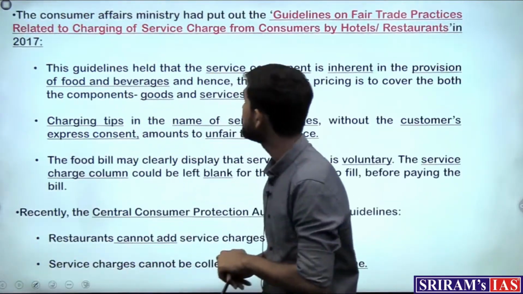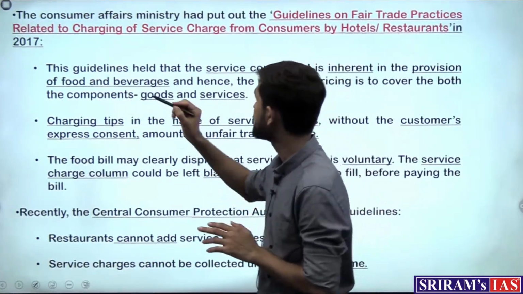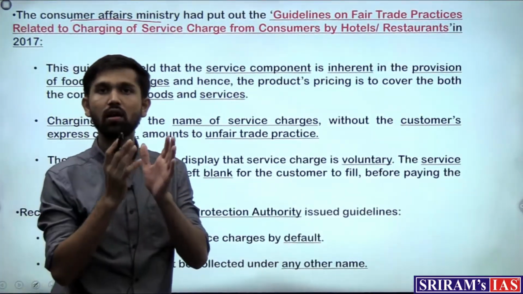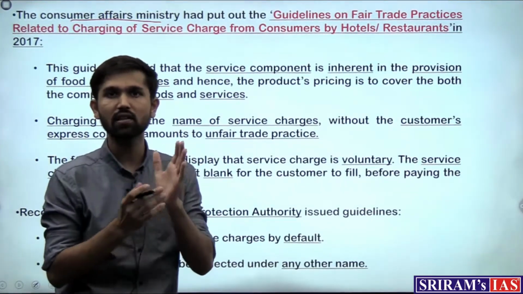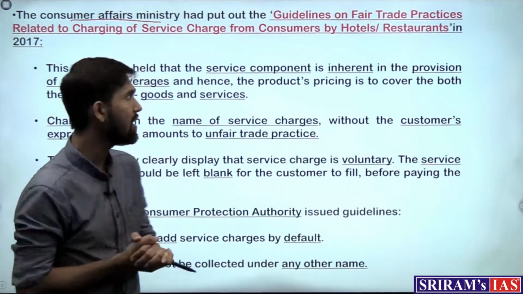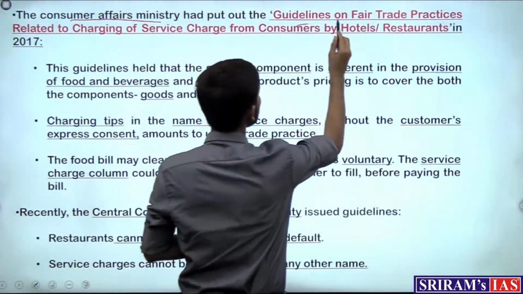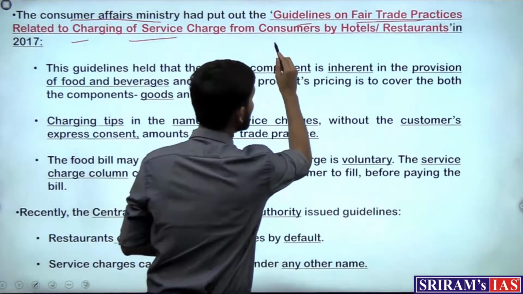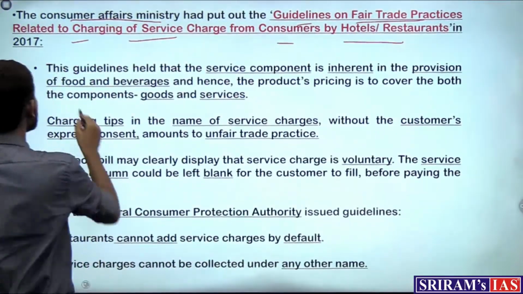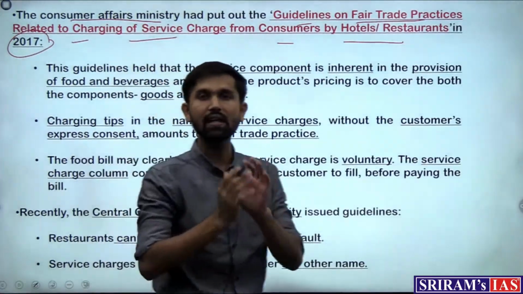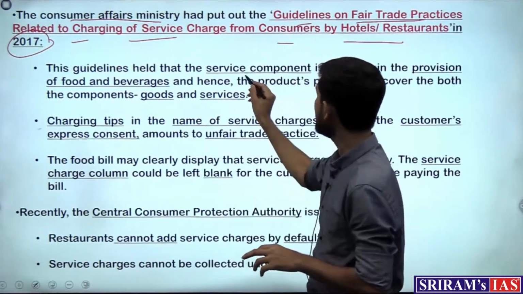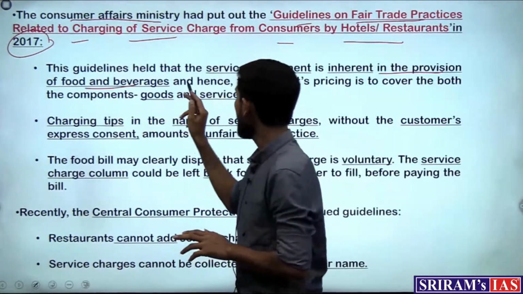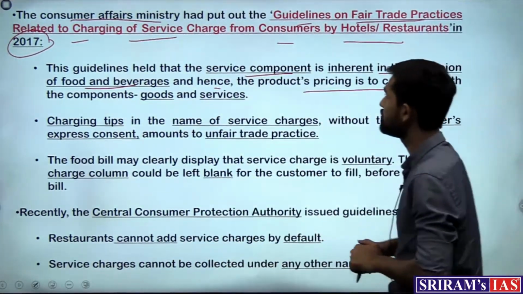So let's first see something about the provisions. The Consumer Affairs Ministry, under which the CCPA, that is the Central Consumer Protection Authority, functions, put out the guidelines on fair trade practices related to charging of service charge from consumers by hotels and restaurants in 2017. So the first set of guidelines came in 2017, wherein it said that the service charge component is inherent in the provision of food and beverage, and hence the product's pricing is to cover both components,